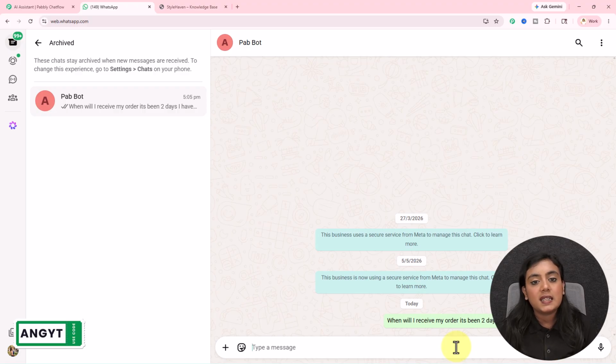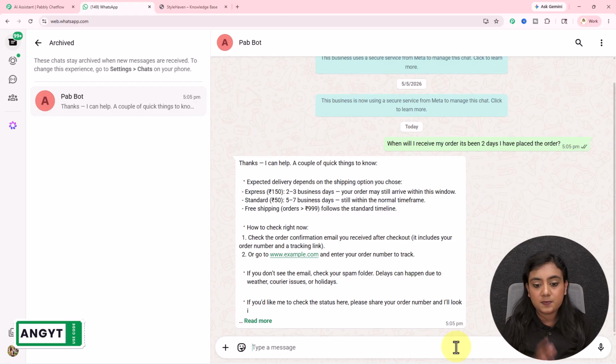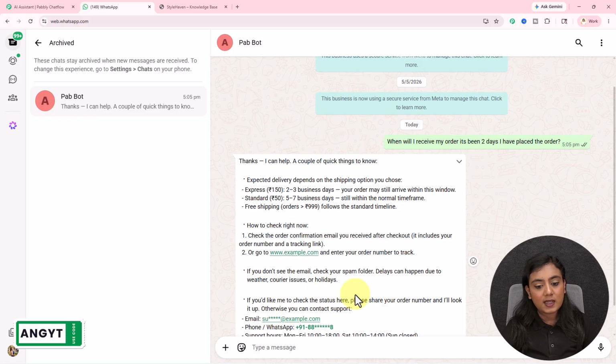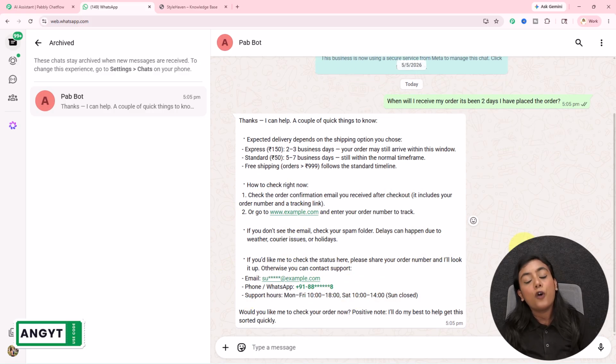No one is writing any of the messages manually. The AI assistant setup that I've created is going to automatically send all the messages. You can see within a few seconds you will receive a reply just like this. Thanks, I can help. A couple quick things to know. Expected delivery depends on the shipping option you have chosen. Express, you can see 2 to 3 days. Standard, 5 to 7 days. Free shipping on orders of 999 and above. You can see I have received the details. You can see it says how can I check. You can see other things are forwarded from this AI assistant in response to my query.